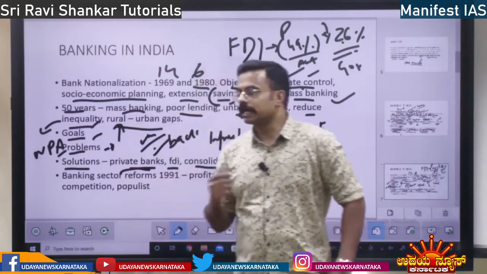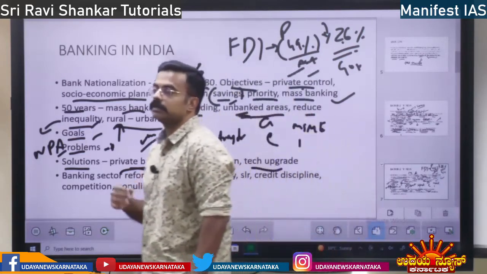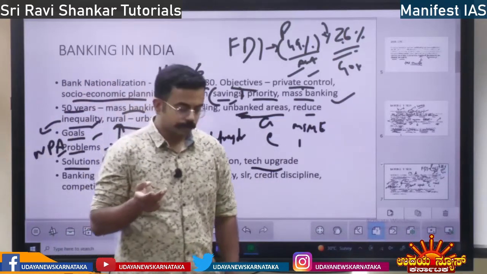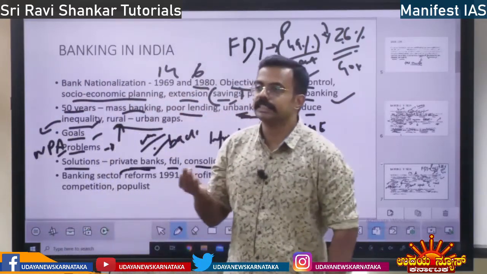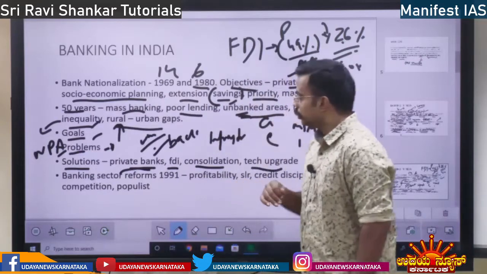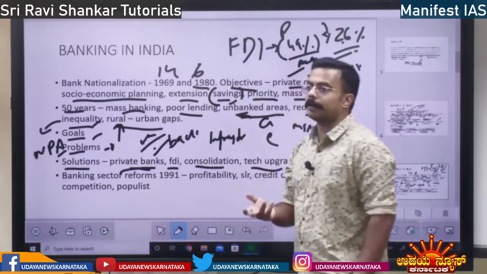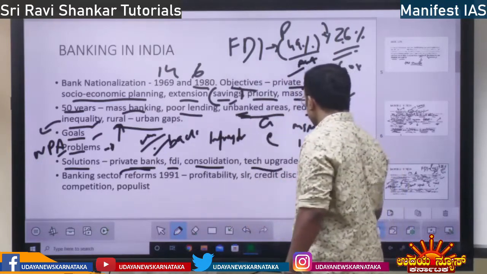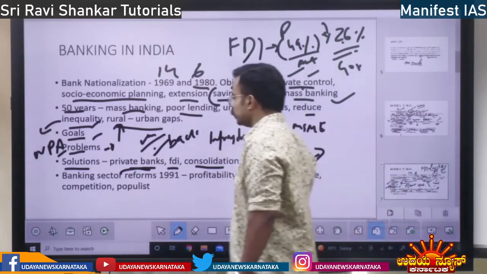Make digital banking available in banks. Fintech, financial technology, increase digital banking. So NEFT, UPI, BHIM app, RTGS. So you increase the technology in the banks. That is also a solution, right?